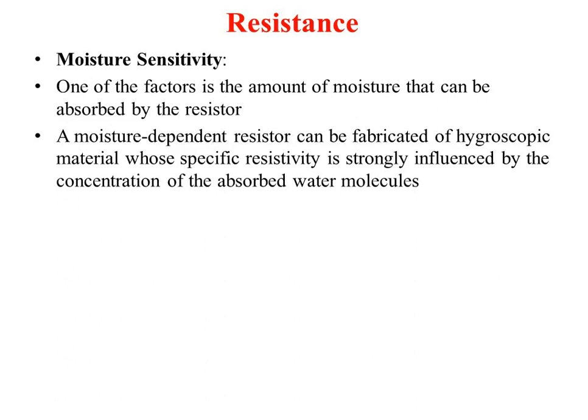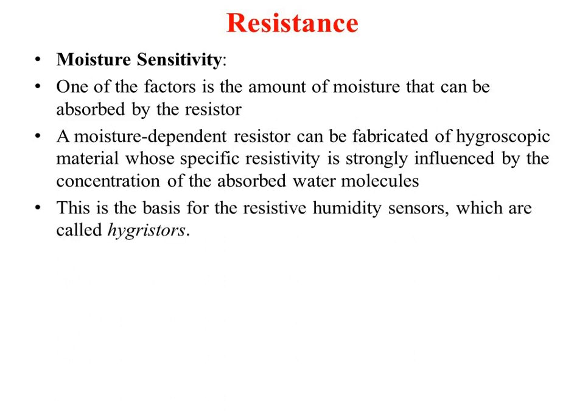Water content in the environment is heavy, that's why we call it a humid environment, and that humid environment will change the hygroscopic property, and that will change the resistance. Such resistors are called hygristors.